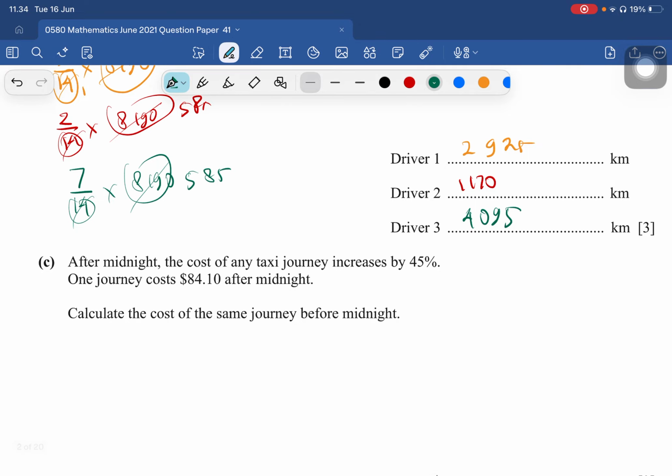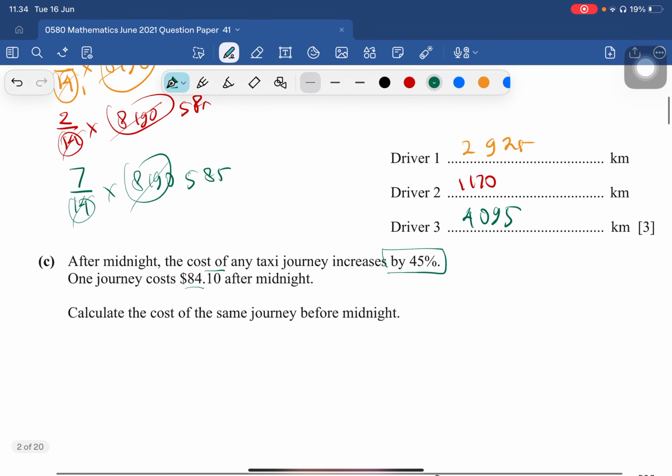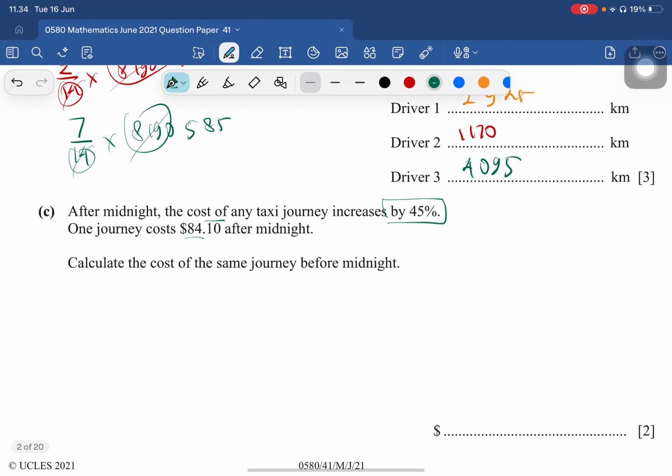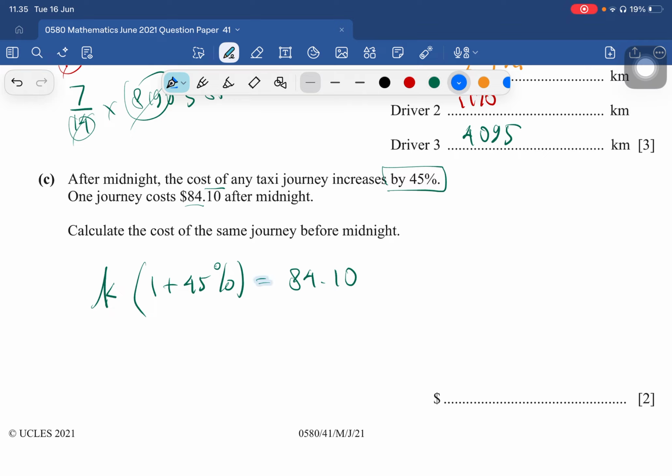After midnight, the cost of any taxi journey increases by 45%. One journey costs 84.10 after midnight. Calculate the cost of the same journey before midnight. So let's call the cost before midnight K. Increase it by 45%, so 1 plus 45%, which is 1.45, so 1.45 K is equal to 84.10.